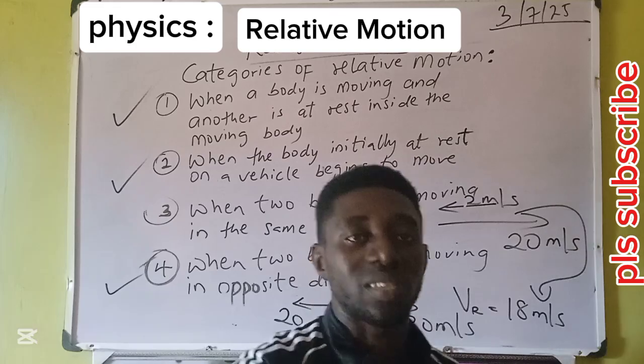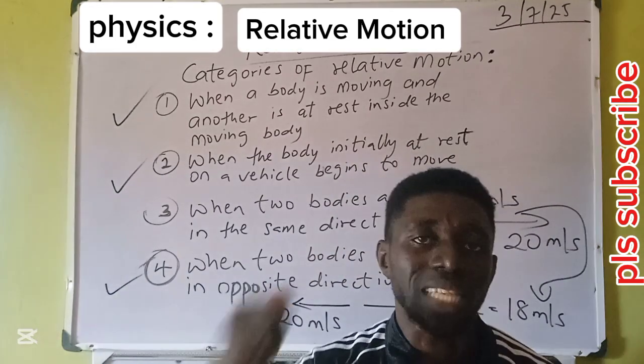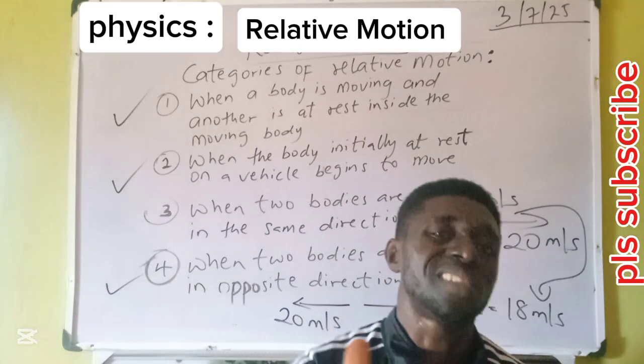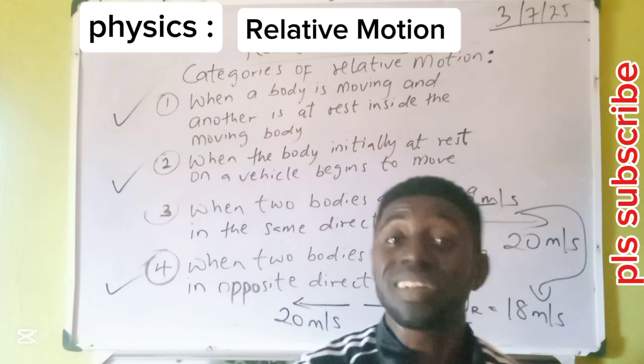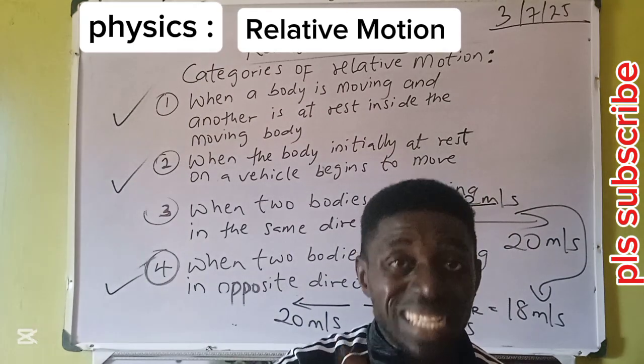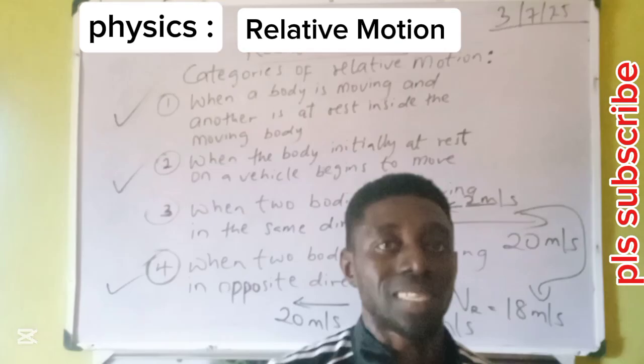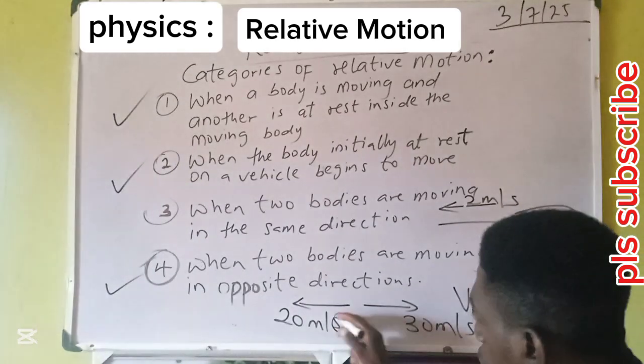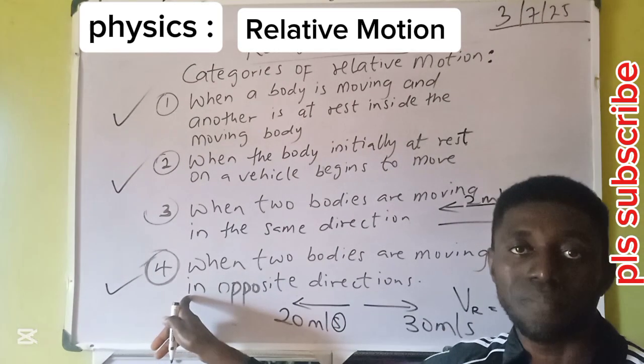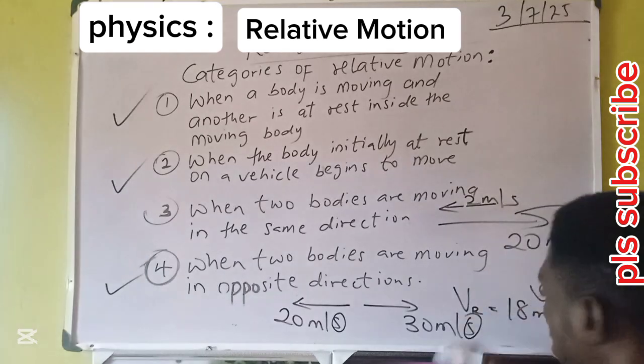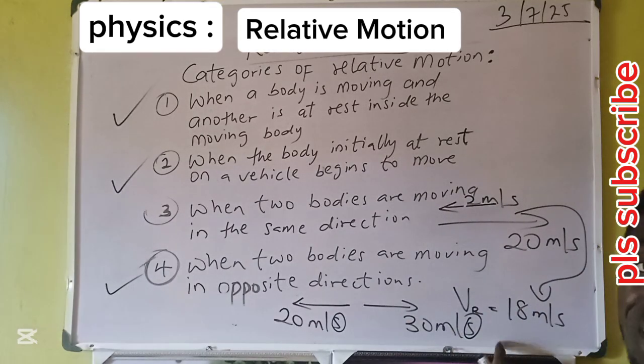In most external exams, you see this type of question. The question becomes, what is the relative speed of the two vehicles? A very simple answer. The answer is 30 plus 20, 50 meters per second. Why? A very simple idea. In 1 second, this car covered 20 meters. In the same 1 second, this car covered 30 meters.